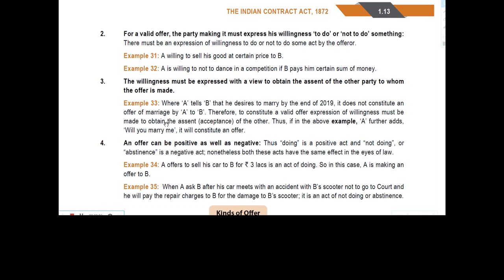Now we will go to the third point. The willingness must be expressed with a view to obtain the assent of the other party to whom the offer is made. Means the willingness, one's will, has to be expressed with a view to obtain consideration from the other party to whom the offer is made.